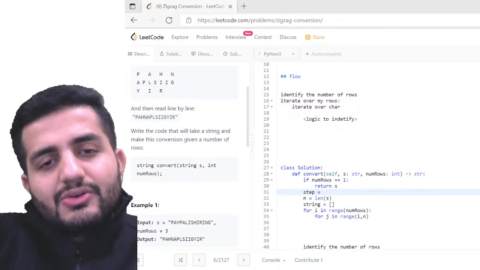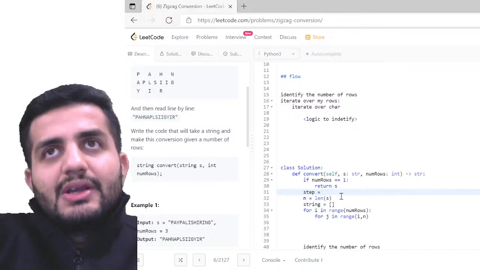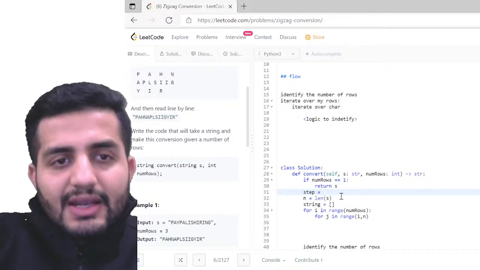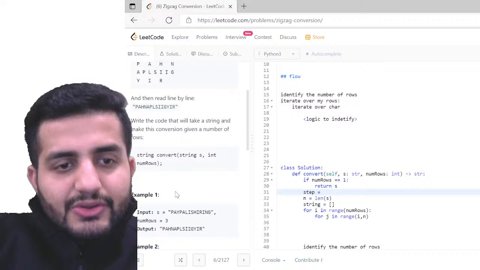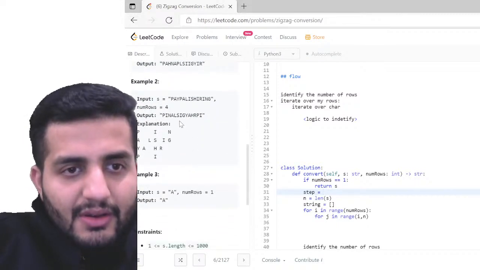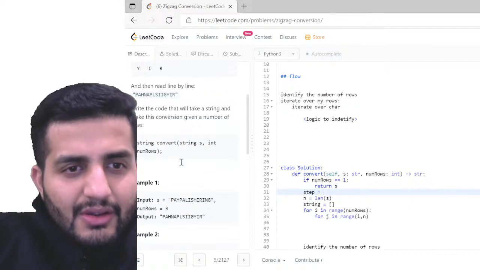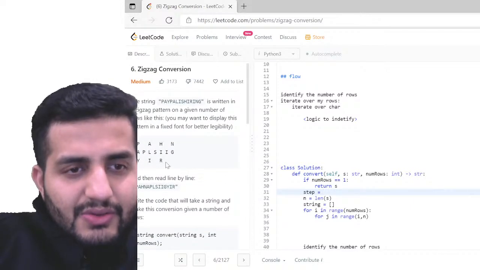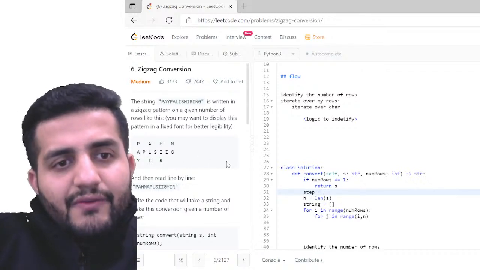What can I do here? So the number of rows. Basically, if the number of rows is, say, 3, for instance, right? So the number of rows is 3. How many times am I going around here? Okay, so here is 3. So 3 to the 6, 4 basically, right?